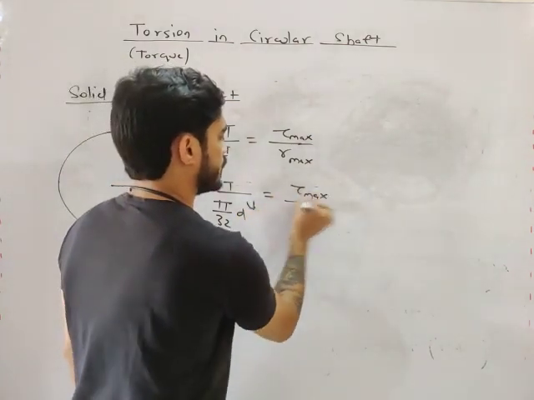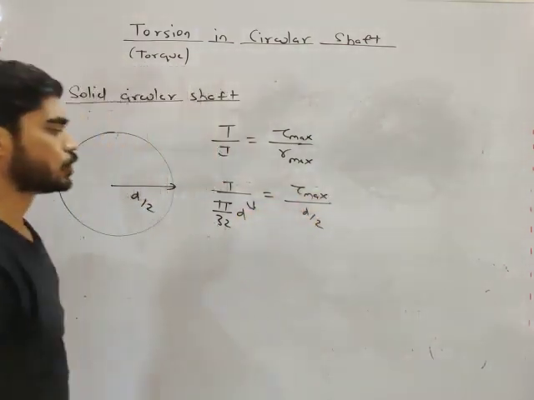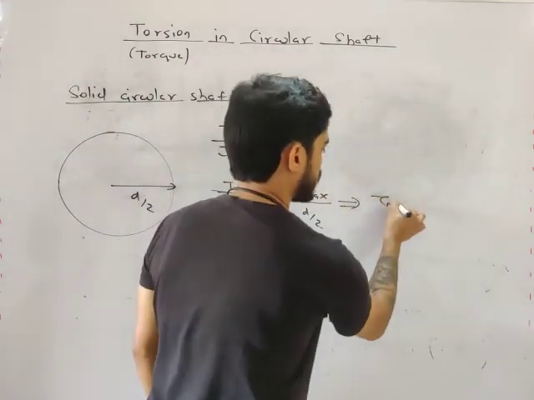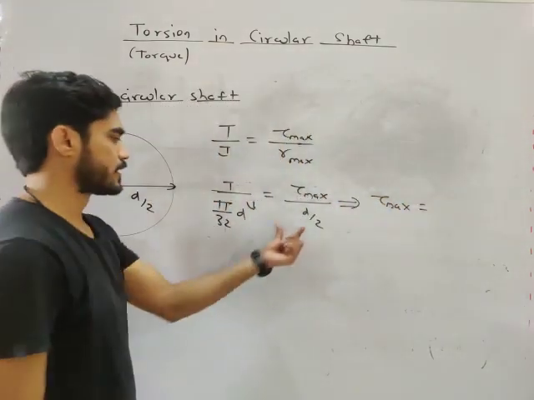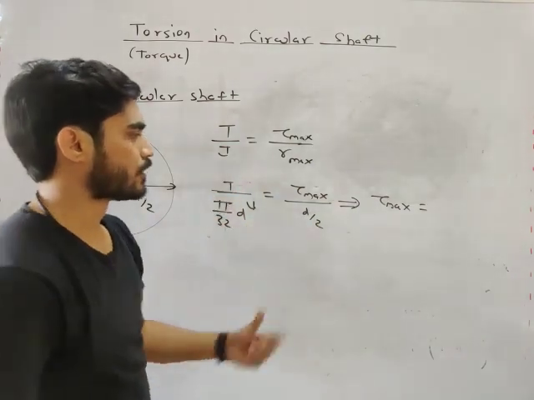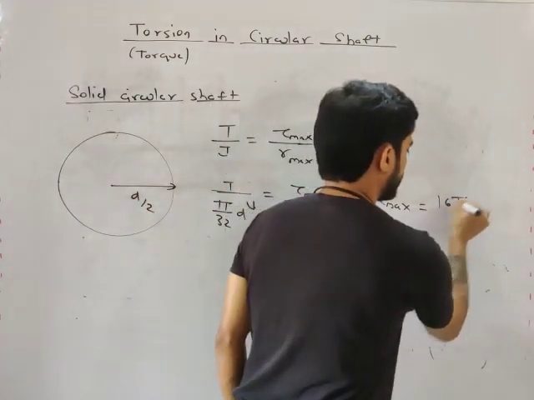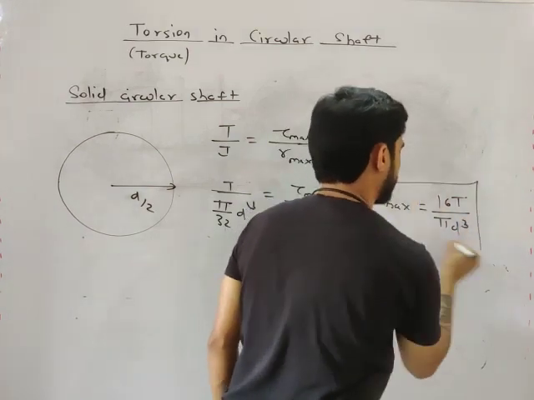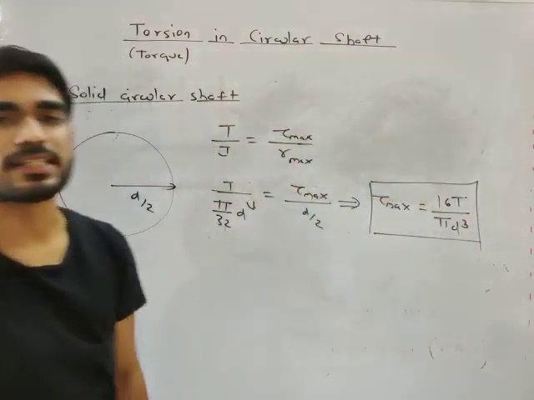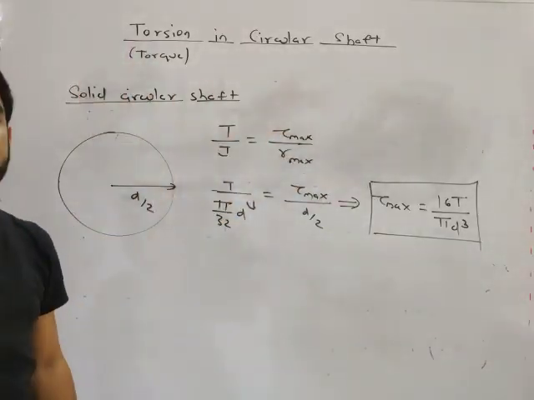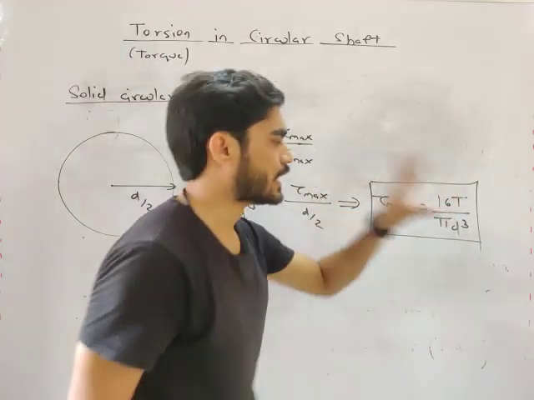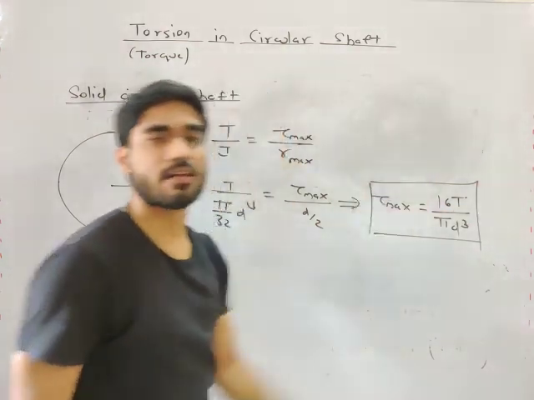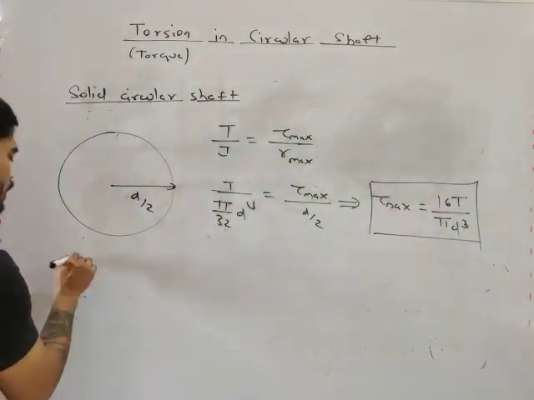What will be r maximum, my friend? d by 2. So from here you will get tau maximum by putting d by 2, and it will become 16T by pi d cube. Remember this equation, my friend. You will use this equation to calculate tau maximum: 16T divided by pi d cube, where T is the torque and d is the diameter.